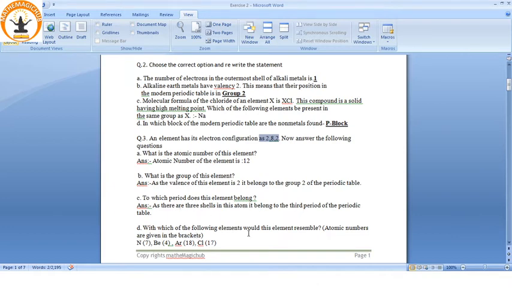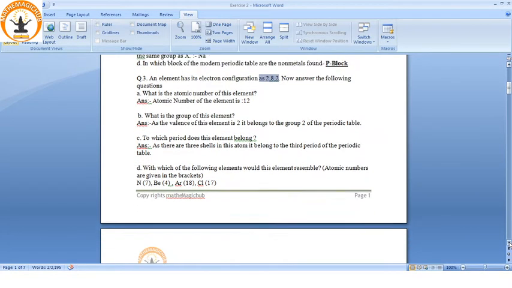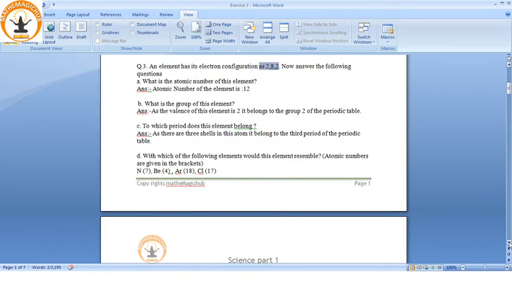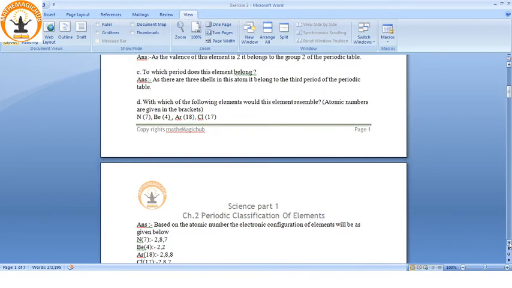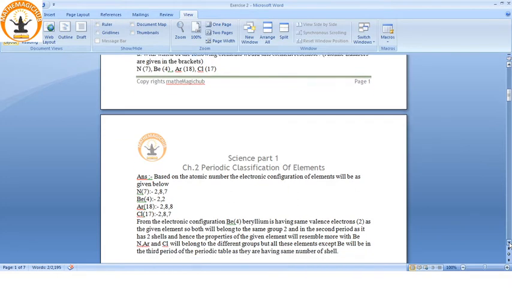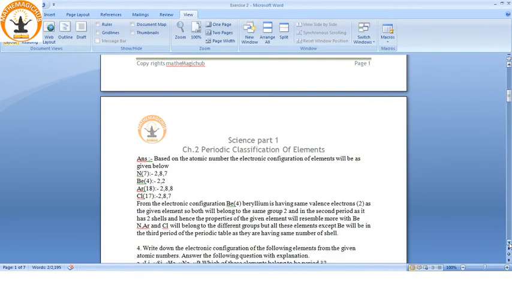With which of the following elements would this element resemble? Atomic numbers are given in the bracket. See, with which will it resemble more closely? These are the elements: N, sodium, Be. N is nitrogen, beryllium, argon, chlorine, and the atomic numbers are given. Based on the atomic number, we can write their electronic configuration, which I have already written over here.